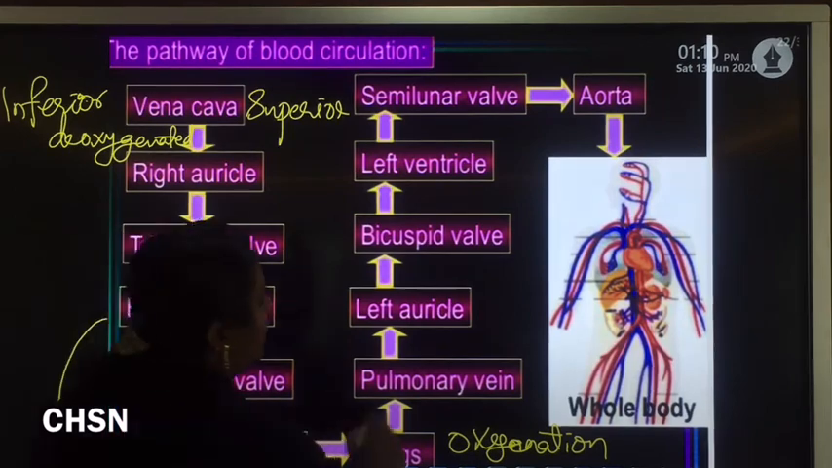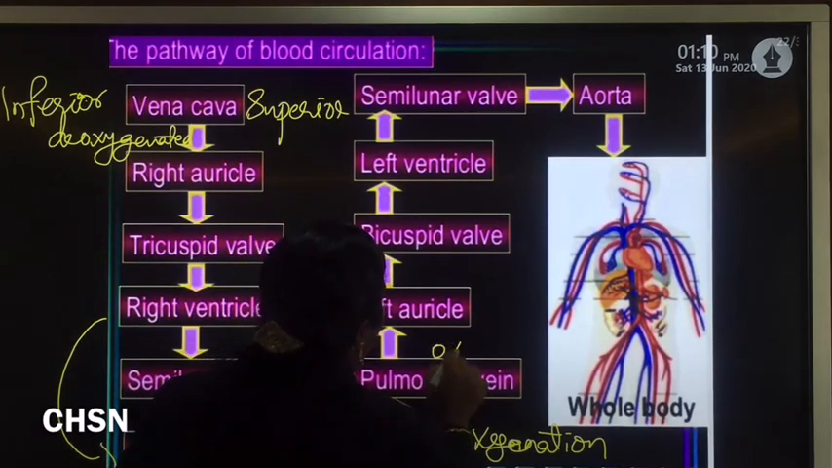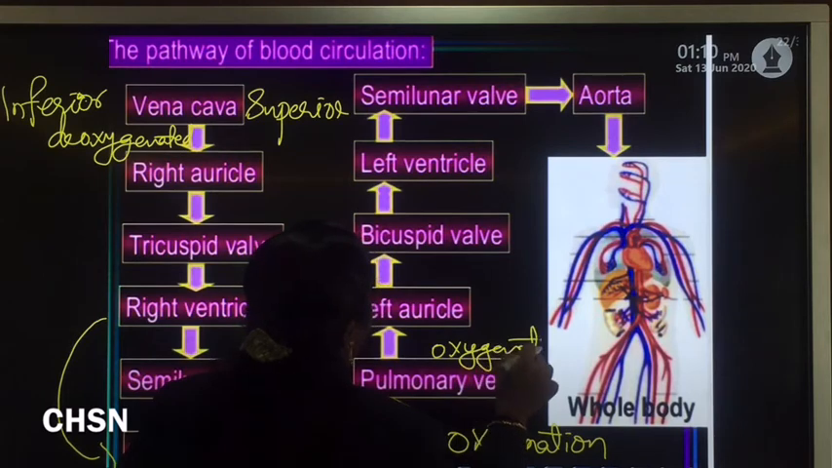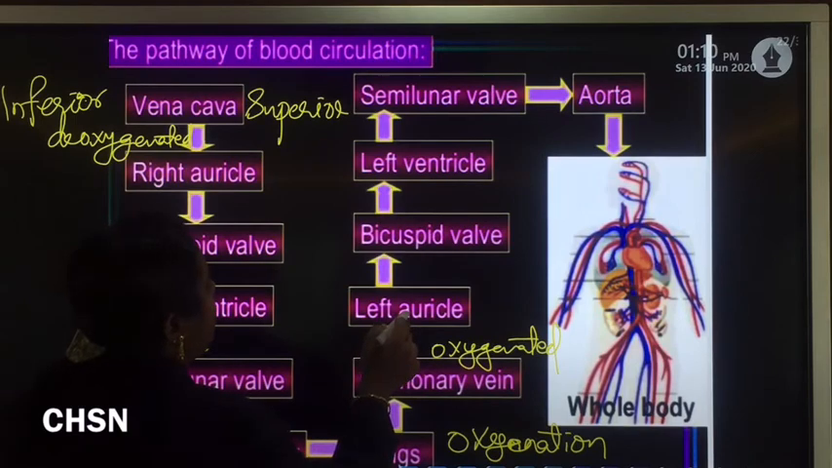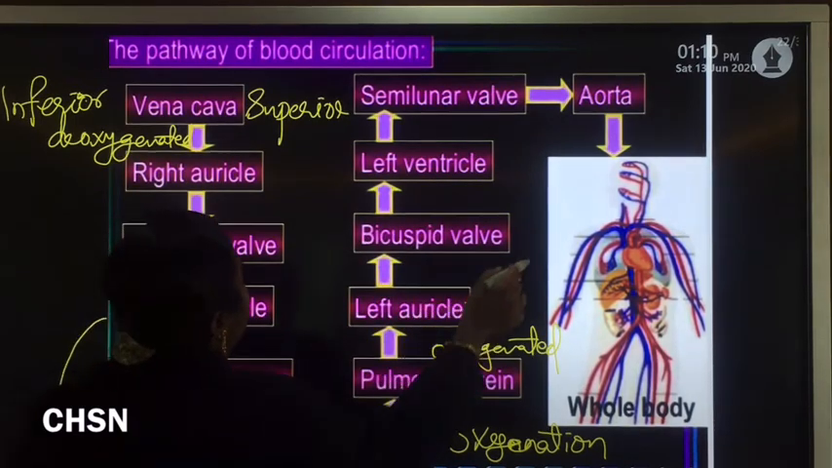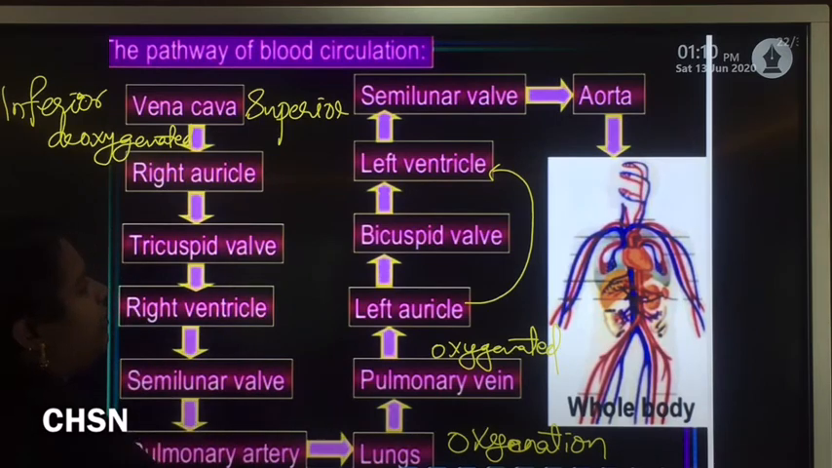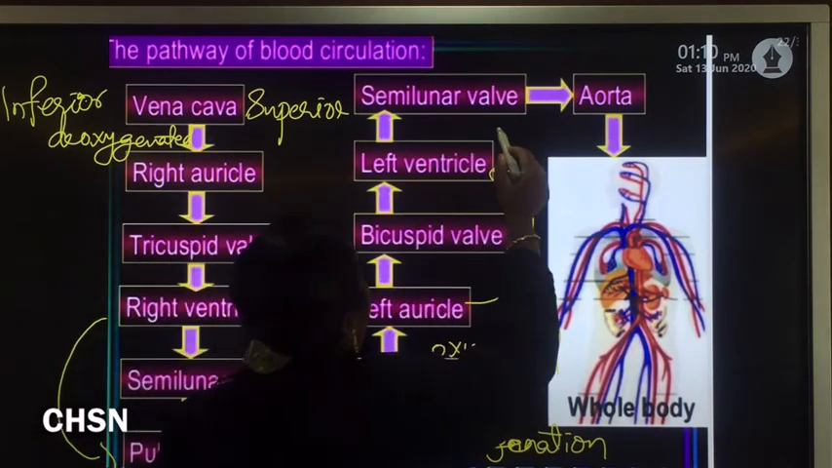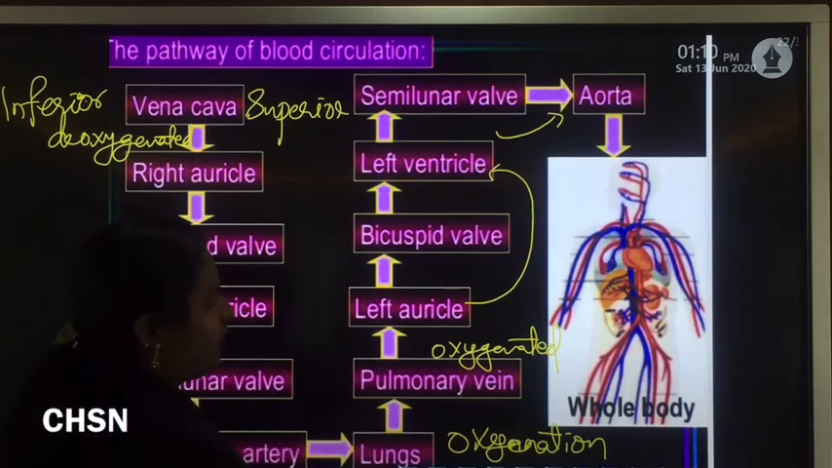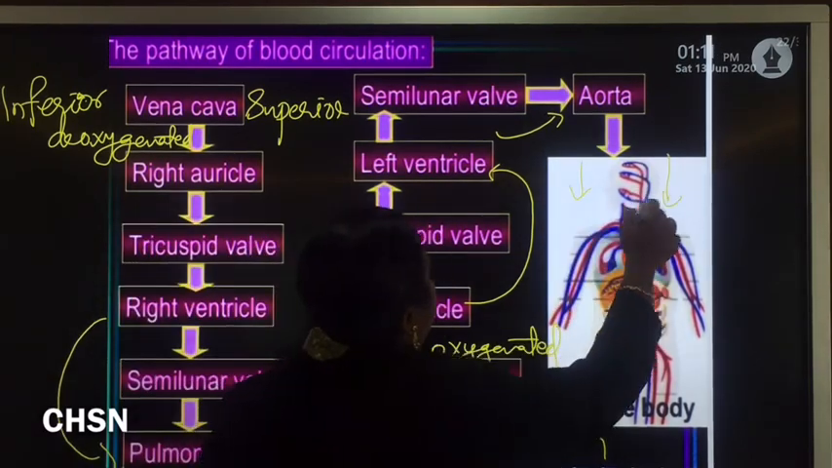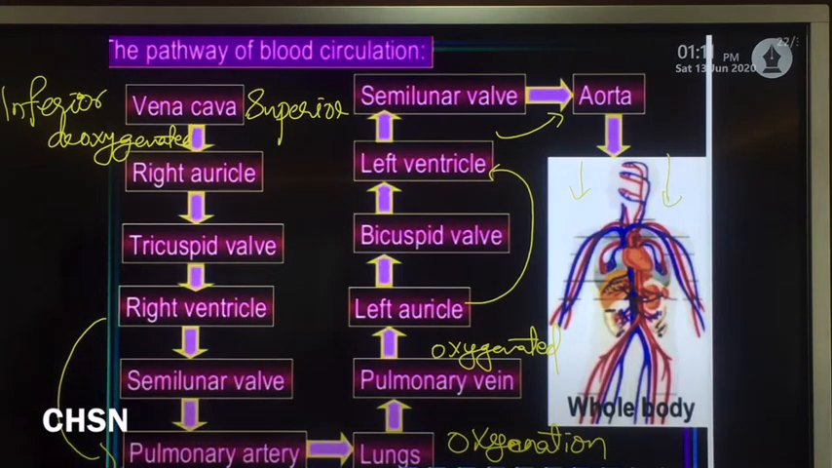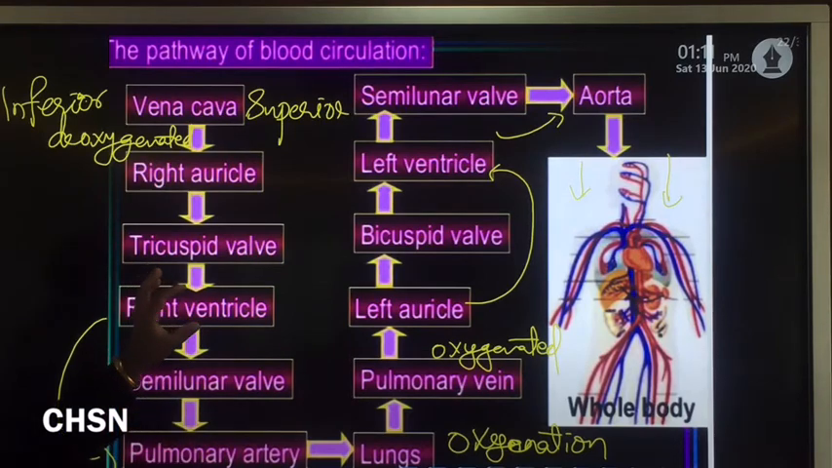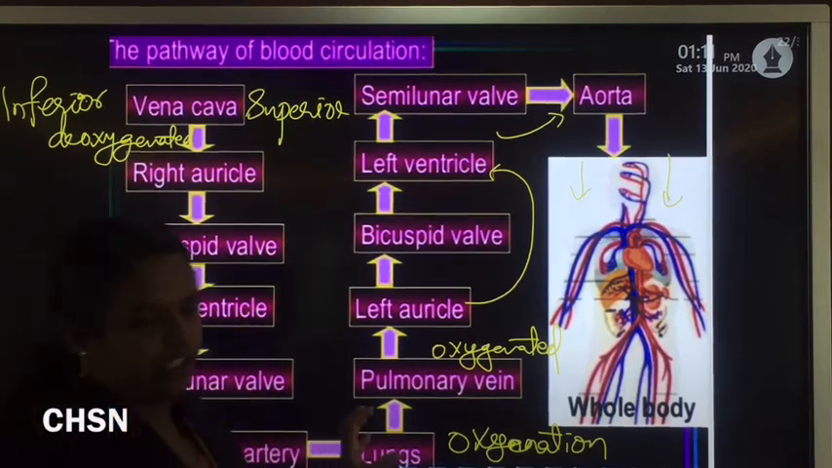So pulmonary vein carries oxygenated blood to the left auricle, and from the left auricle, when it contracts, through the bicuspid valve it moves to the left ventricle. And when the left ventricle contracts, through the semilunar valve blood moves to the aorta. The aorta supplies blood to different parts of the body. Clear? From the aorta, arteries carry blood to all parts of our body. This is the circulation of blood, a simple flow chart which shows the pathway of blood circulation.